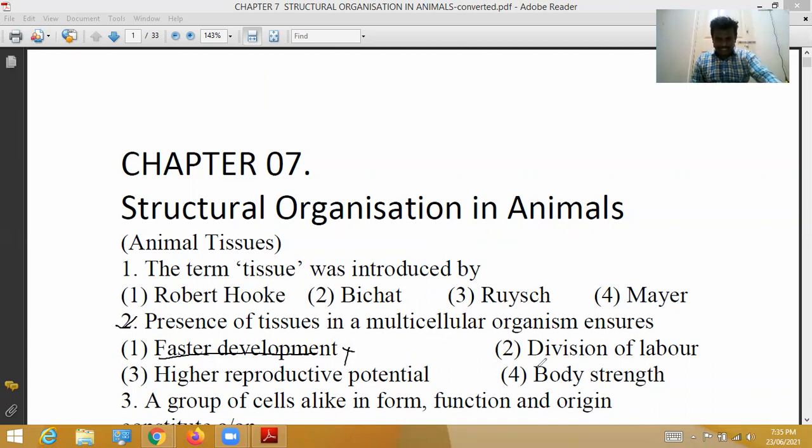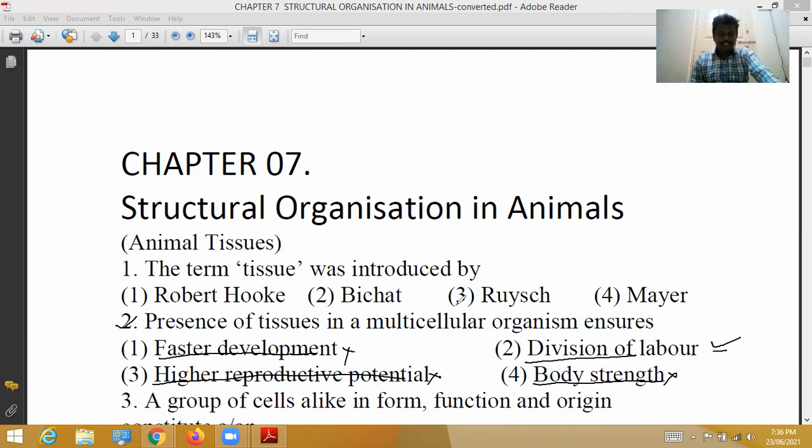Next, second option, division of labor. With the presence of tissues in multicellular organisms, division of labor takes place. The second option is the right option. Higher reproductive potential is not induced by the presence of tissues, and body strength is also not related. So for the second question, the correct option is 2, division of labor.